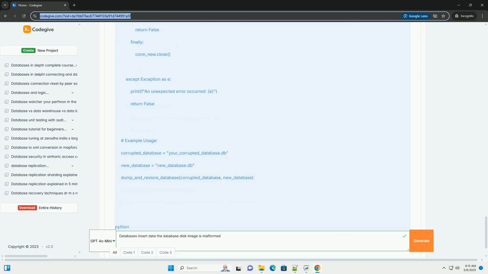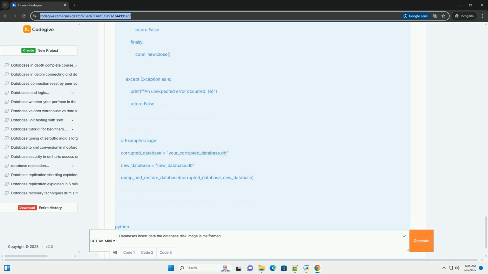Run PRAGMA quick_check. This is a faster version of integrity_check that skips some checks. It can be useful for quickly identifying major corruption. Run PRAGMA foreign_key_check. If your database uses foreign keys, this command will verify that all foreign key constraints are satisfied. Foreign key violations can sometimes indicate corruption. 3. Code example, Python. Explanation. Connect to the database. Establishes a connection to the SQLite database using sqlite3.connect.